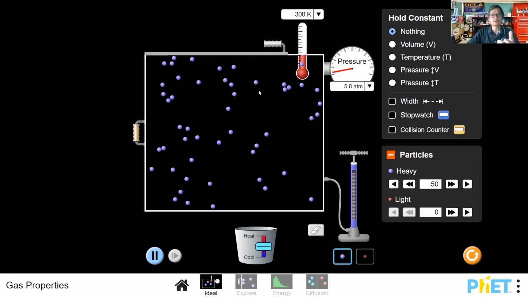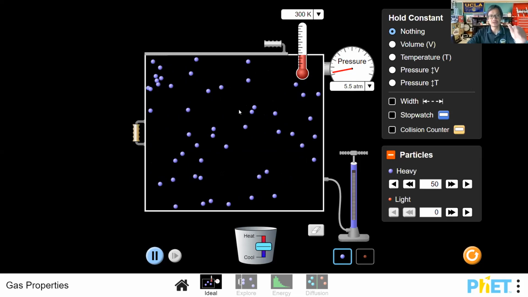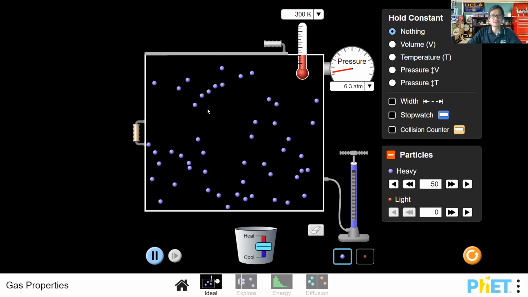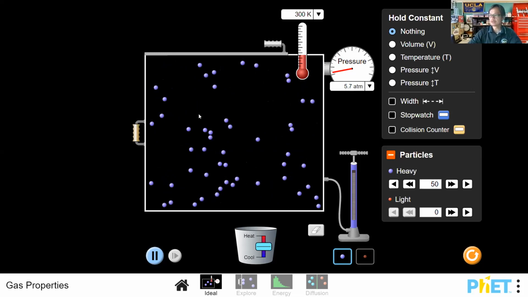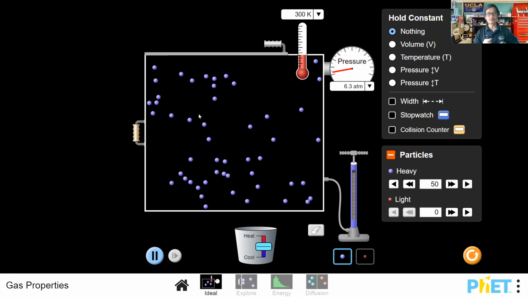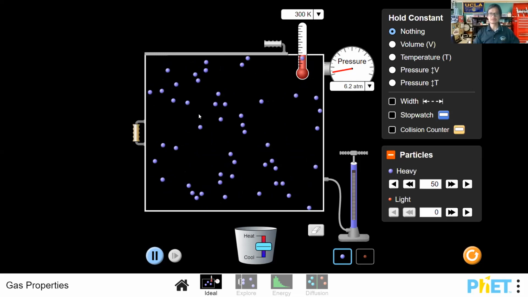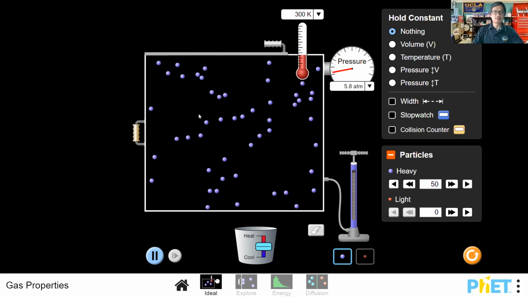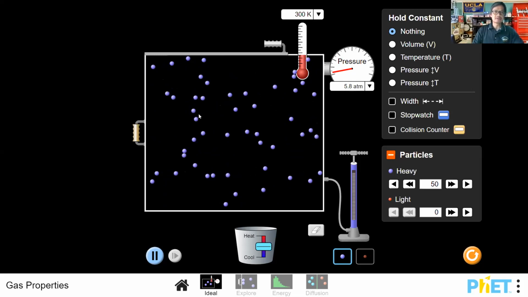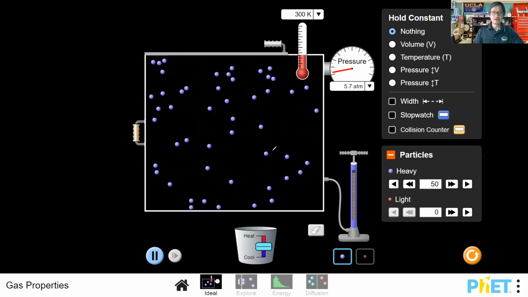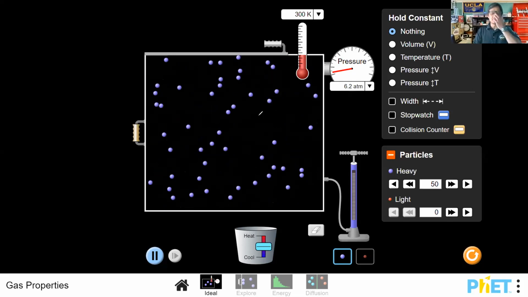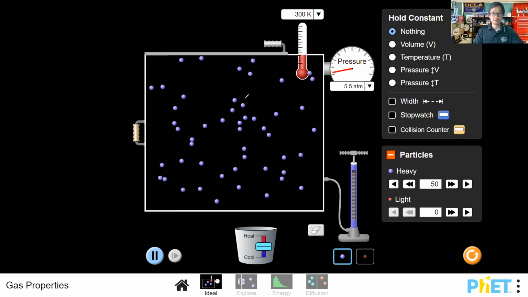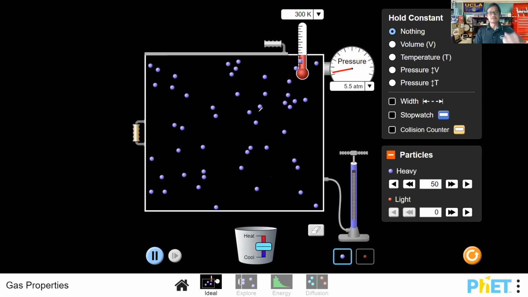Remember, the kinetic molecular theory stipulates that these gas particles are in constant, random, rapid motion. As a result of this motion, if you notice here, they start colliding with one another. So it is not so much the presence of these gas particles themselves, and make sure we remember that from the chapter 13 material, but it's the gas particles as they move. As they move around, they are colliding with everything else around them. And so it's those collisions that occur that lead to the force that we talked about.